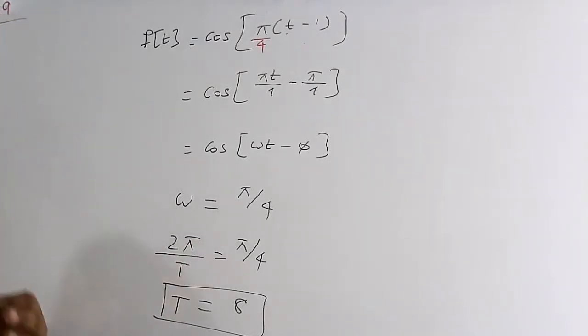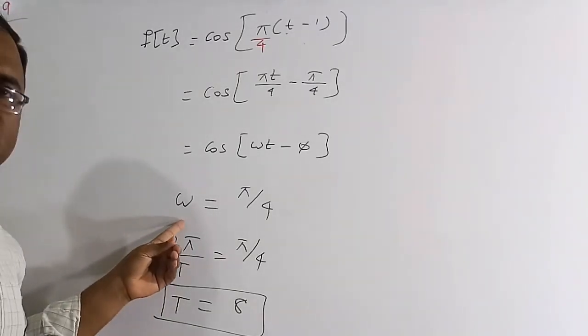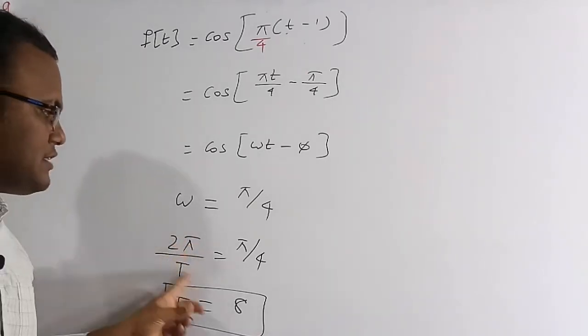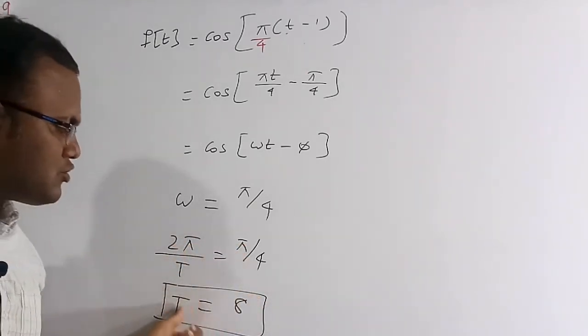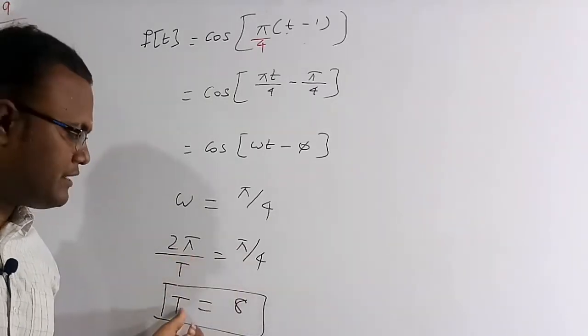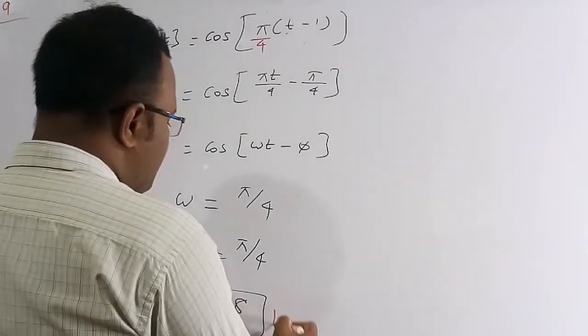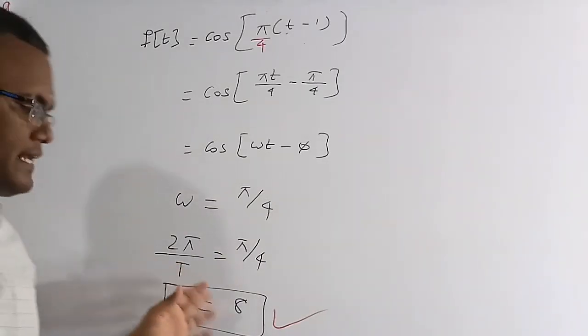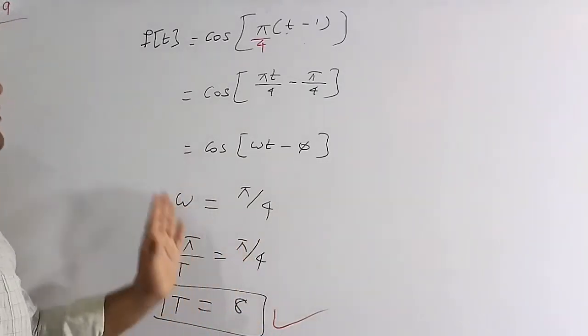Omega is called the angular frequency. The basic formula for angular frequency is 2 pi by T, where T is called the fundamental time period. So 2 pi by T is equal to pi by 4. Therefore T is equal to 8. If you solve this equation, we are going to get T equal to 8. So this is the fundamental time period of this signal f of t. The time period is 8 seconds. This is the correct solution of this question.